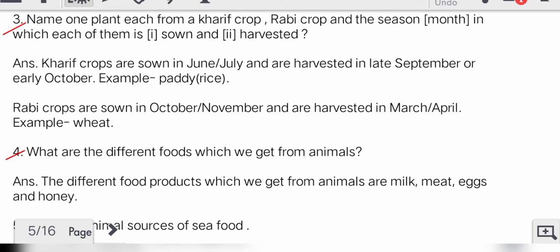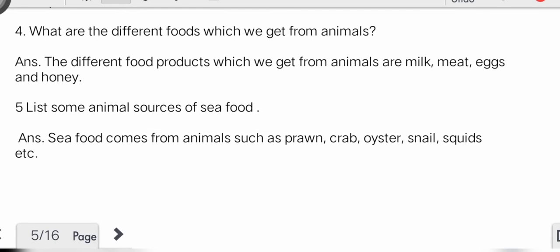Next question, fourth: what are the different foods which we get from animals? The different food products which we get from animals are milk, meat, eggs and honey. Question: list some animal sources of seafood. Seafood comes from animals such as prawn, crab, oysters, snails, squids, etc.